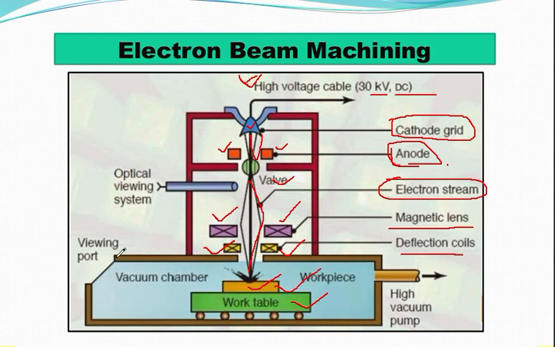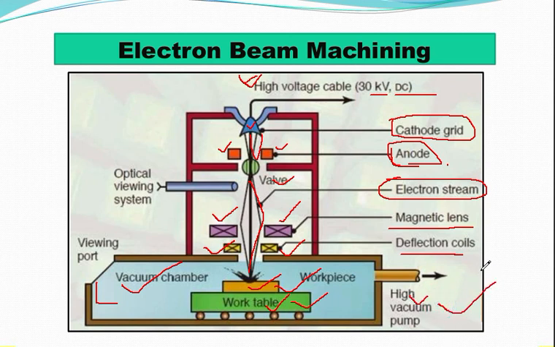And this entire thing is occurring in a vacuum chamber. You can see this is the vacuum chamber. Okay, this is the vacuum chamber. And this is your work table over which the workpiece has been placed. And here a vacuum has been maintained. And the most important thing is that there is an outlet where the high vacuum pump is connected.